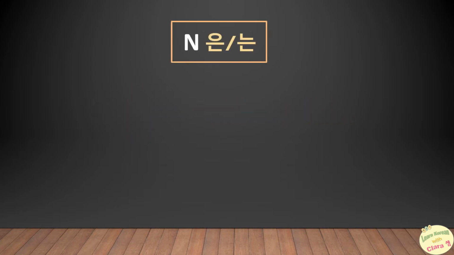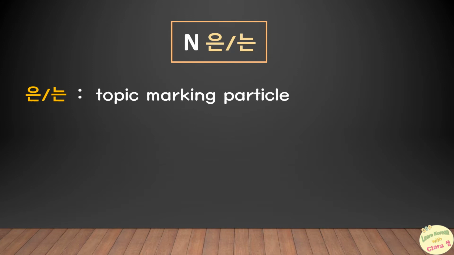Among the particles, today we'll see 은 or 는. 은는 is a topic marking particle. The role of 은는 is varied in the sentences. It is used when you're talking about general facts, comparing, or making a contrast, and also introducing yourself, as you could see in the previous example I've just talked about.